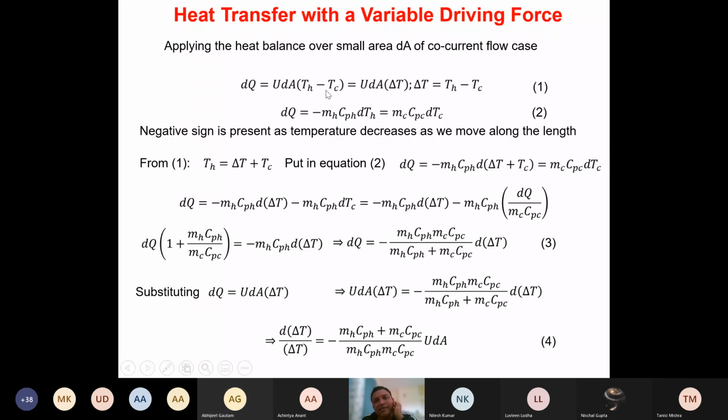And this dq will be the same as what? The sensible heat lost by the hot fluid. So that is mH CpH dTH, where dTH is the temperature change only in terms of the hot fluid. Similarly, mC CpC dTC is the amount of heat gained by the cold fluid, that is, the amount of sensible heat gained by the cold fluid, isn't it? Do you all agree?